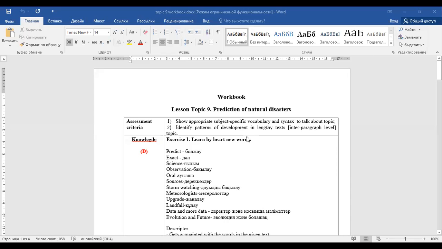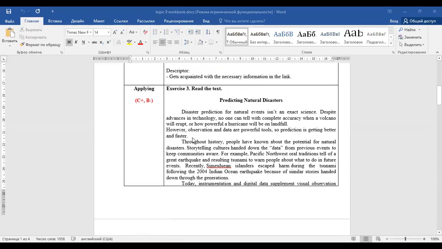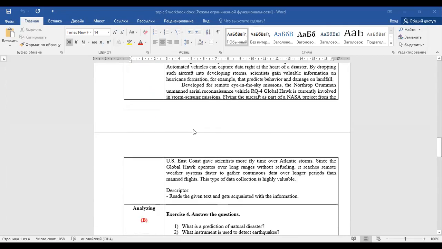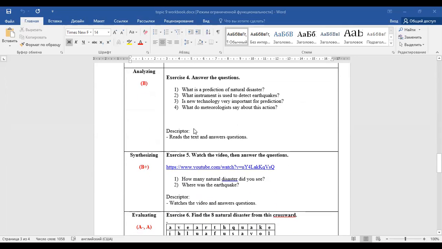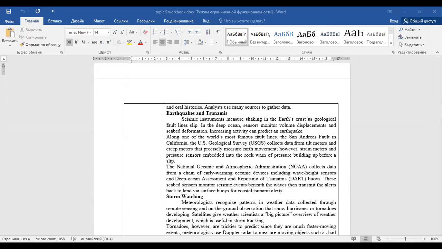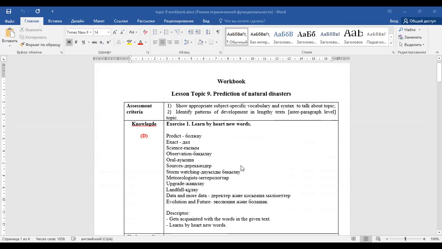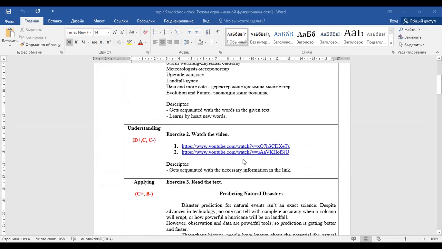There are 6 tasks by Bloom taxonomy. For example, knowledge, understanding, applying, analyzing, synthesizing, evaluating. First task is learn by heart new words. Second is watch the video from this link.